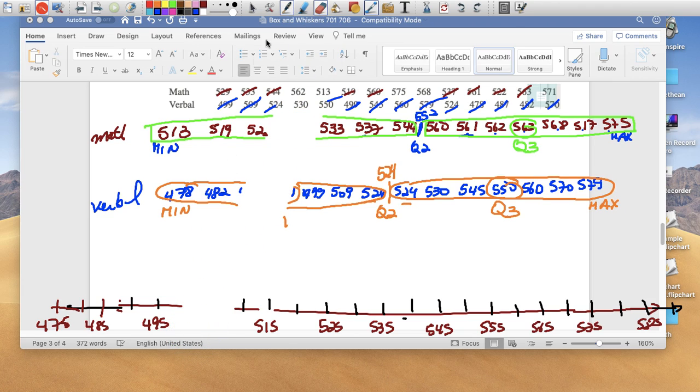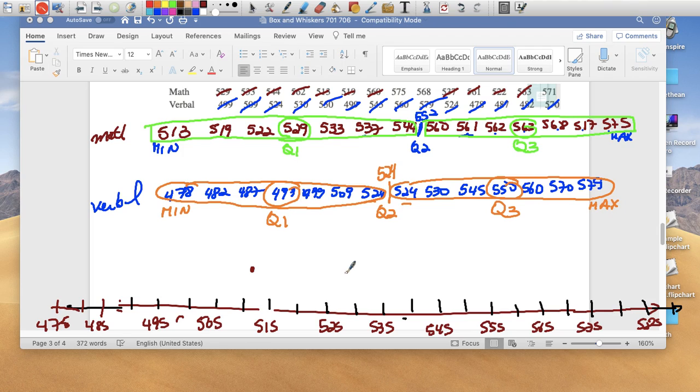Okay, so I went by tens. So let's do the math. And the math one is 513. Oh no, what happened here? No, don't do that. How did that get erased? Right. So again, sorry. 505. So I need 513, which is over here, the min, right?